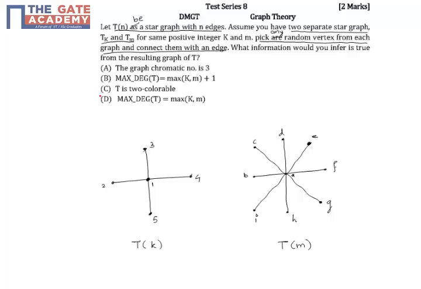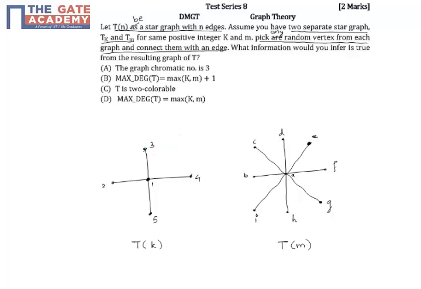Now let us look at the second statement, which says that the maximum degree of the resulting graph is the maximum among k and m, plus 1. This statement is wrong because sometimes the maximum degree can be the maximum among k and m.